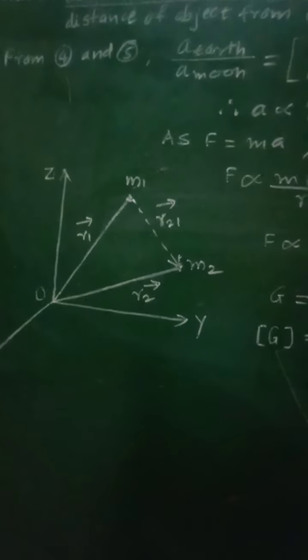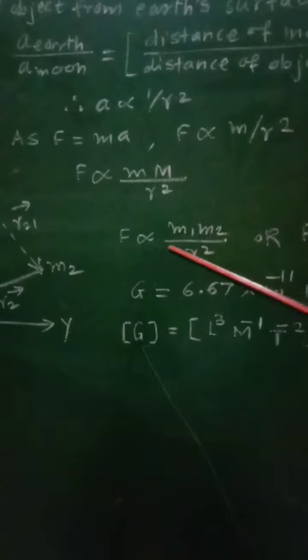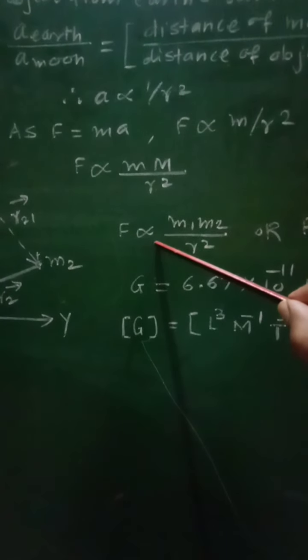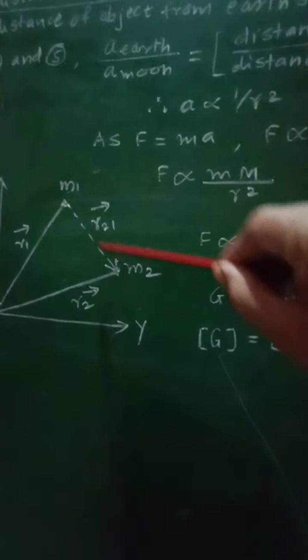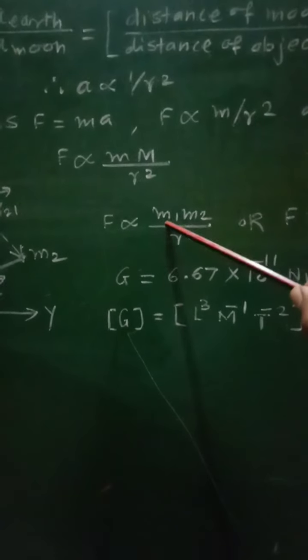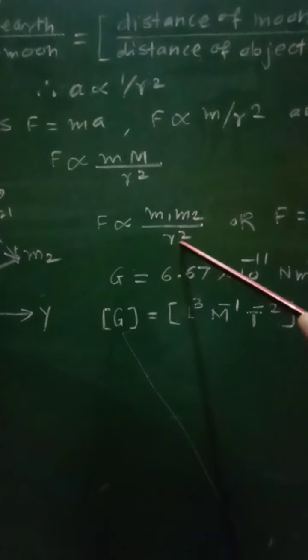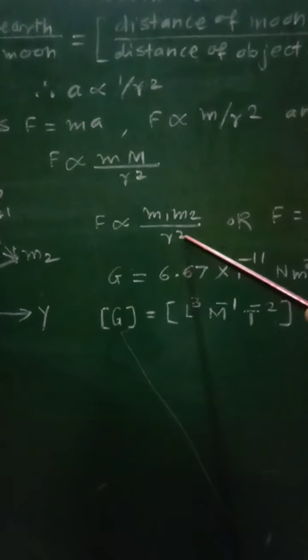At that time, when these two masses m1 and m2 are present in space, we can write that the gravitational force between these two masses is proportional to the product of their masses m1 m2, and inversely proportional to the square of the distance between them, that is r square.